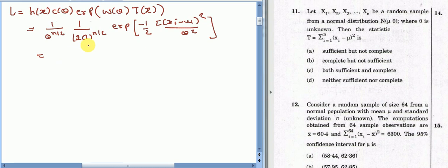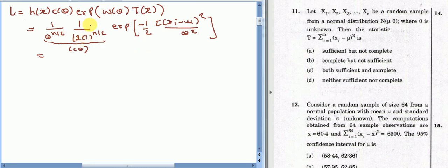So see, this whole term, 1 upon theta raised to power n by 2 times 1 upon 2 pi raised to power n by 2, is your c(theta), and h(x) equals 1. What is h(x) here? h is a function of all random observations; h(x) and T(x) both are functions of random observations.